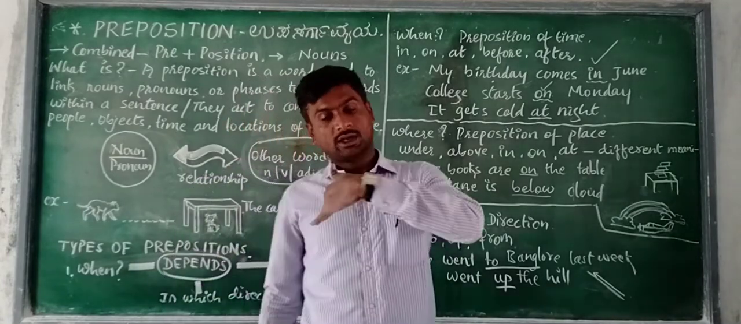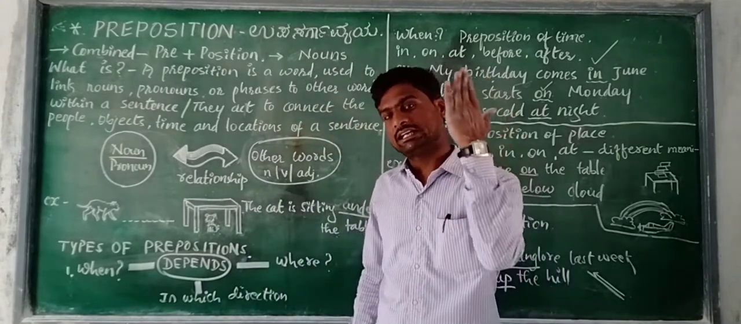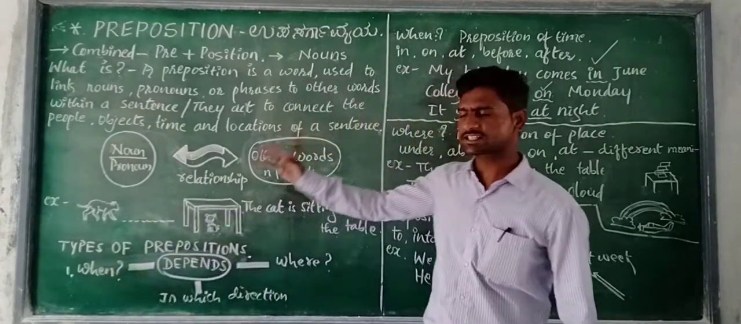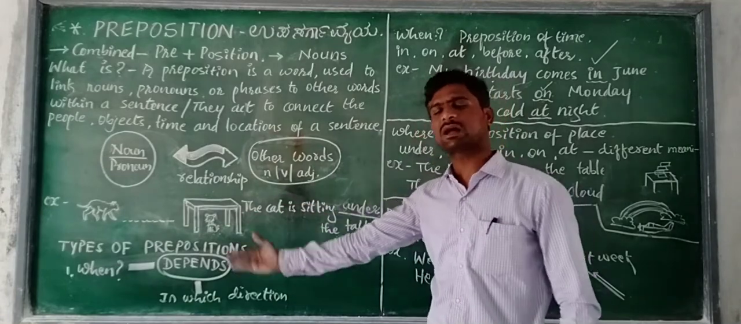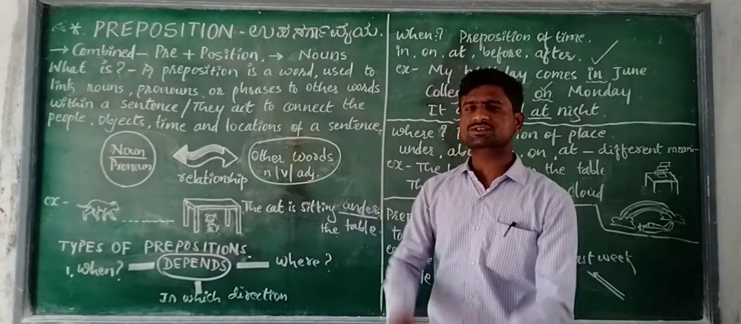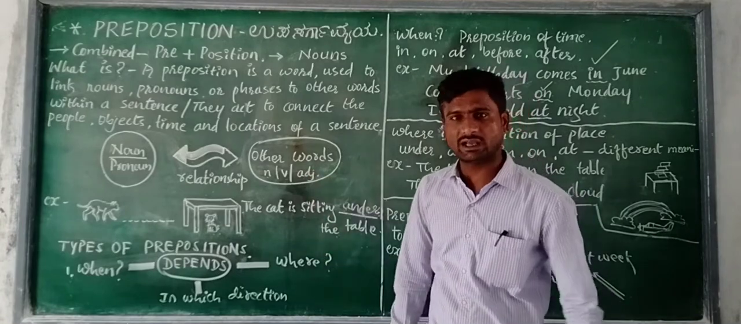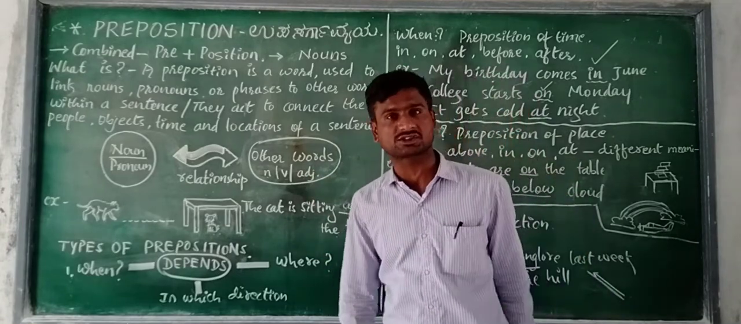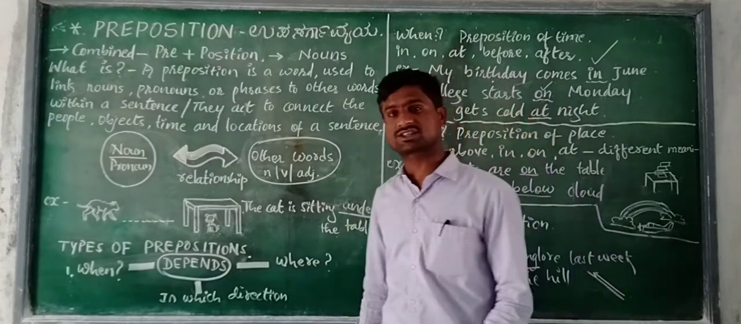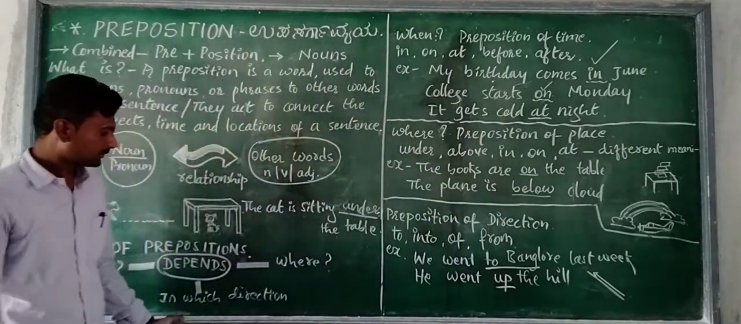Yes, my dear students, those prepositions are divided into three parts mainly, depending upon the situation. The first part is when, the next part is where, and the next part is direction. In the first part, when, we are going to see the time of action. In the next part, where, we are going to see the location of the action. And in the third part, direction, we are going to see the way of action.